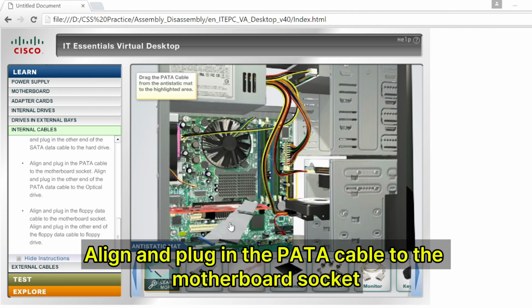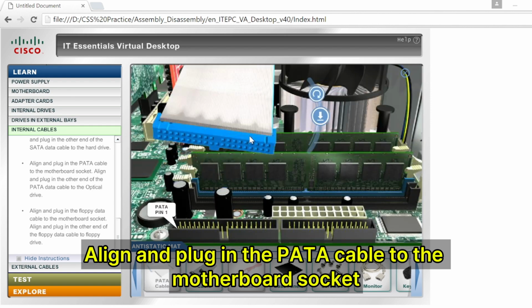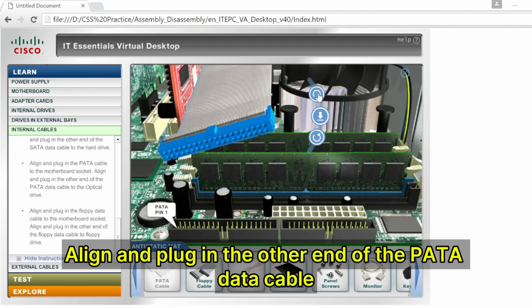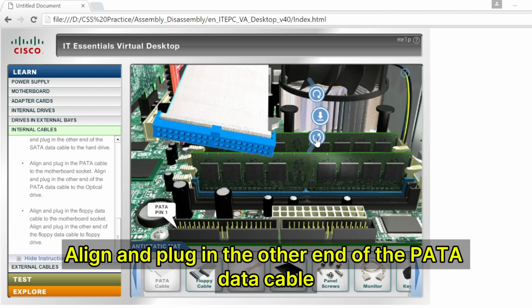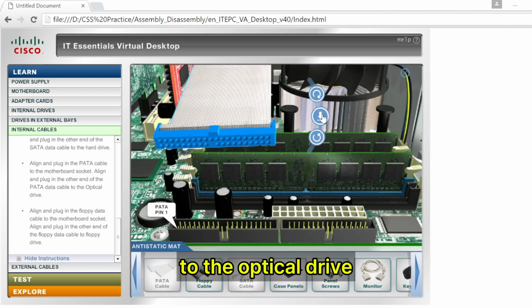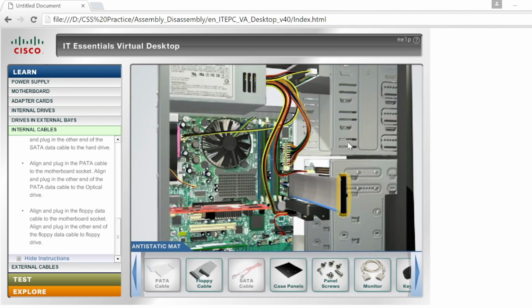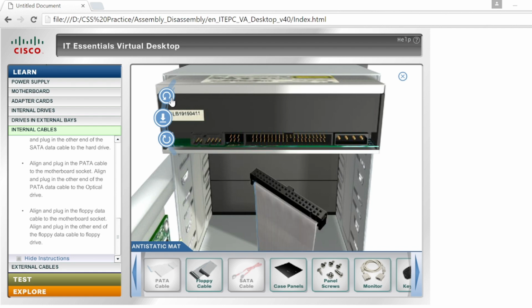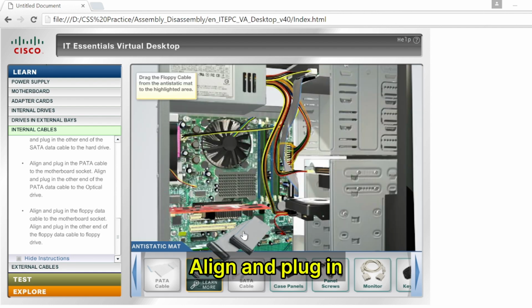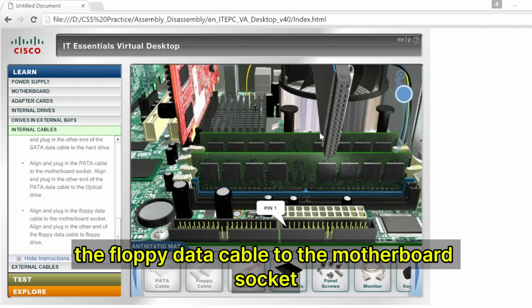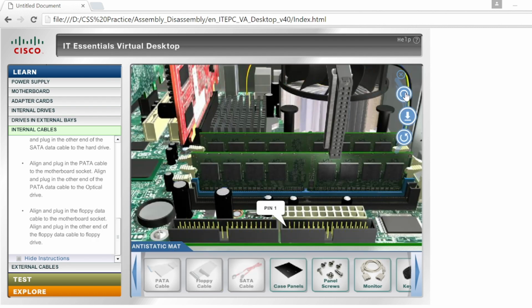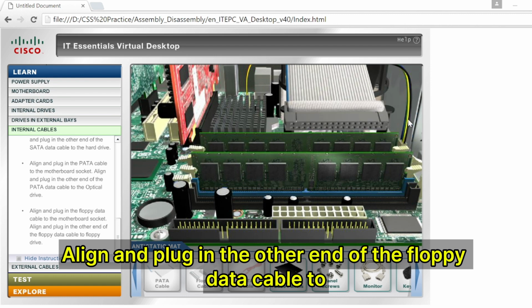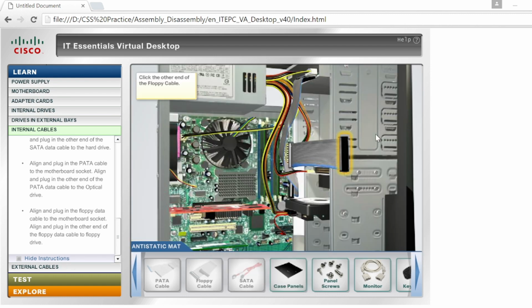Align and plug in the PATA cable to the motherboard socket. Align and plug in the other end of the PATA data cable to the optical drive. Align and plug in the floppy data cable to the motherboard socket. Align and plug in the other end of the floppy data cable to the floppy drive.